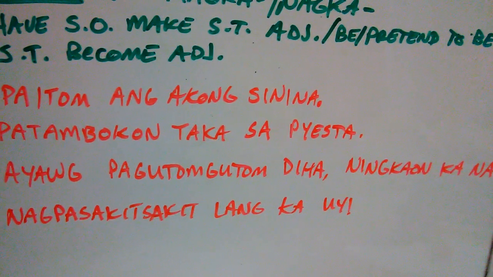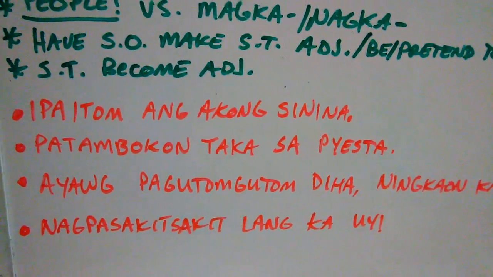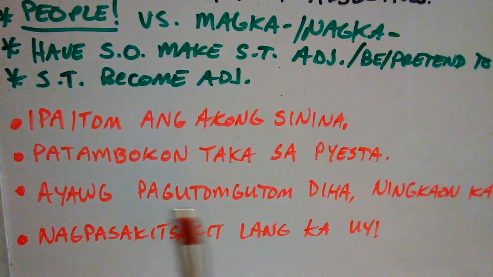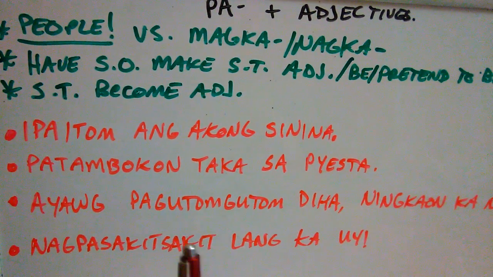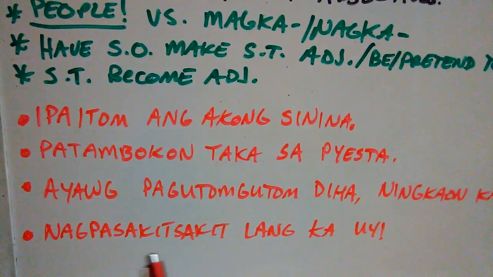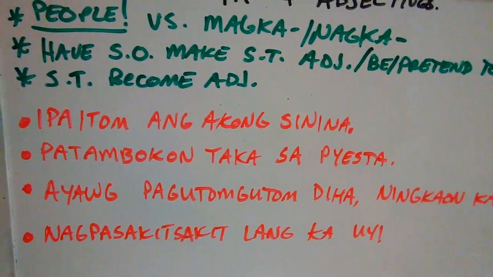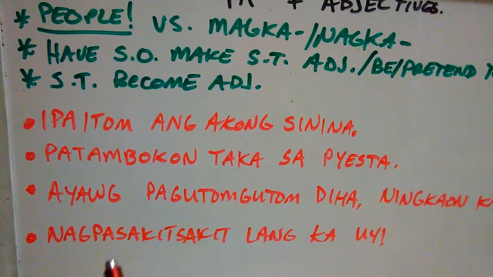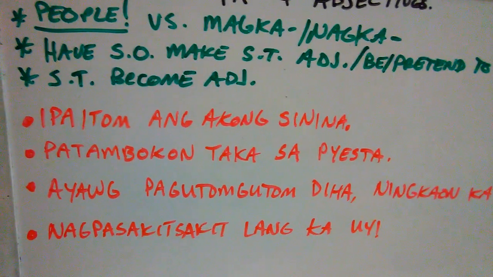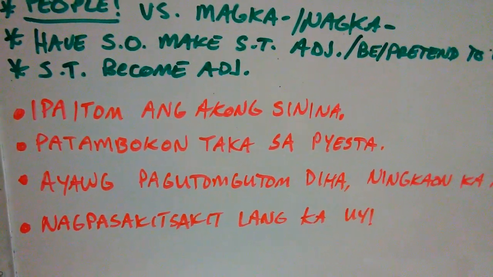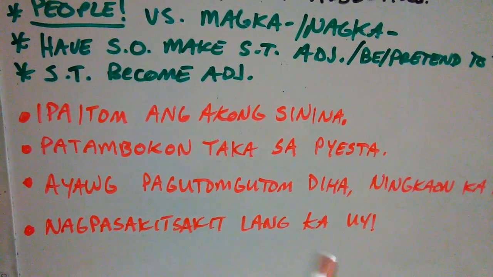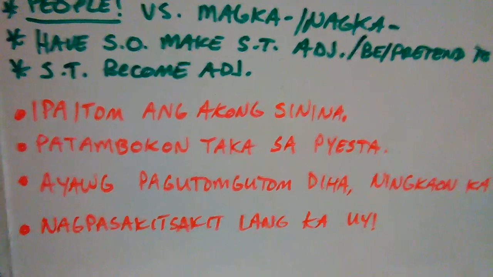Ayaw pag gutom-gutom diha, ningkaon ka na, right? Okay, here somebody's pretending to be hungry. Don't be pretending to be hungry. You just ate. And the last one is similar too. Nagpasakit-sakit lang ka, uy. So, you're just pretending to be sick. Nagpasakit-sakit. So again, here, pasakit-sakit, pretending to be. You're just acting out as a sick person. Nag, we already know that it's a completed aspect. Nagpasakit-sakit. So now we know that this was being done in the completed aspect. Oh, you're just being sick.